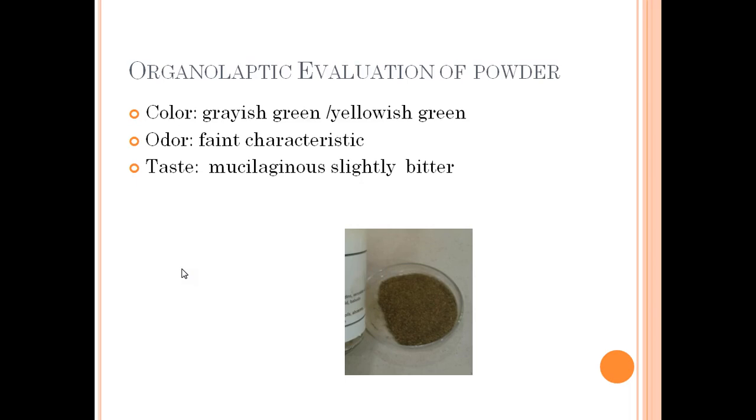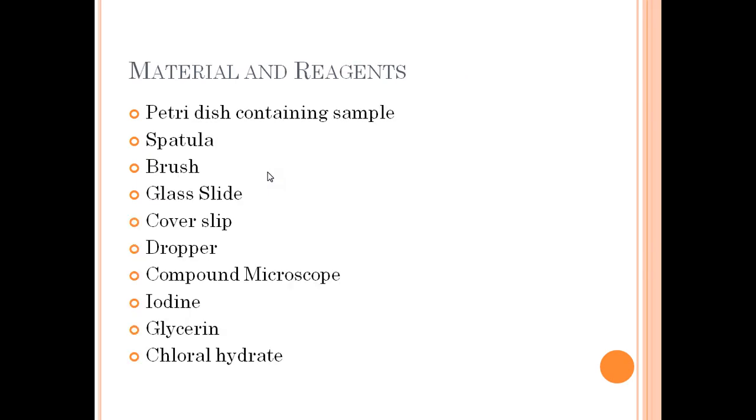Now we will discuss the organoleptic evaluation of the powder. As you can see, this is our sample. You can have a look at it. Its color is grayish green or yellowish green. It contains a faint characteristic odor, and its taste is mucilaginous and slightly bitter. Now after the organoleptic evaluation of the powder, we will make the slide of it.